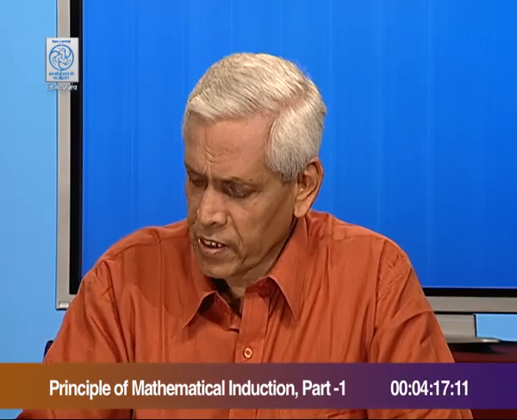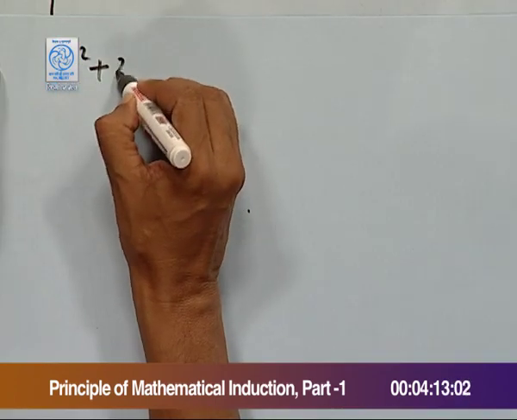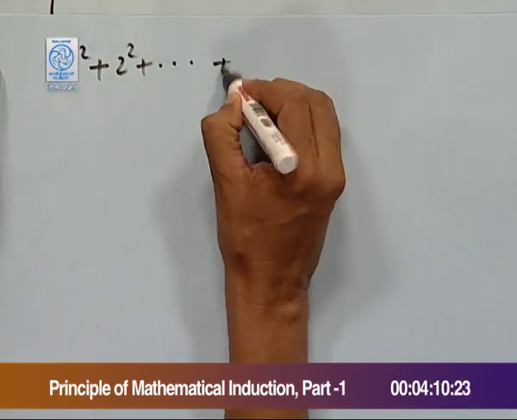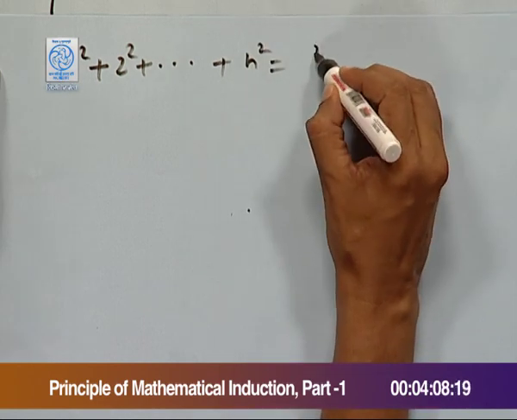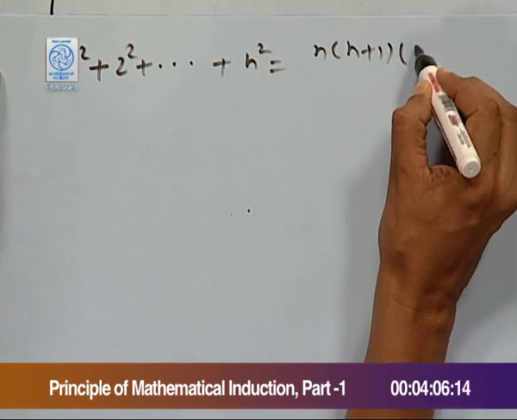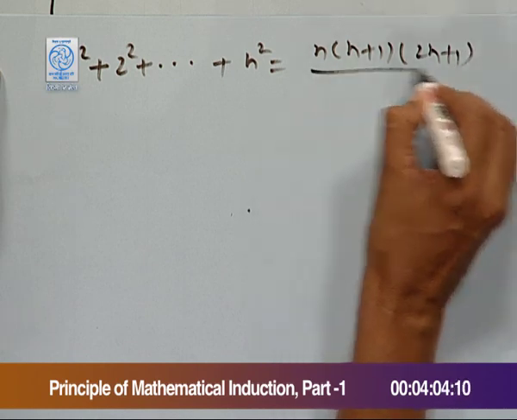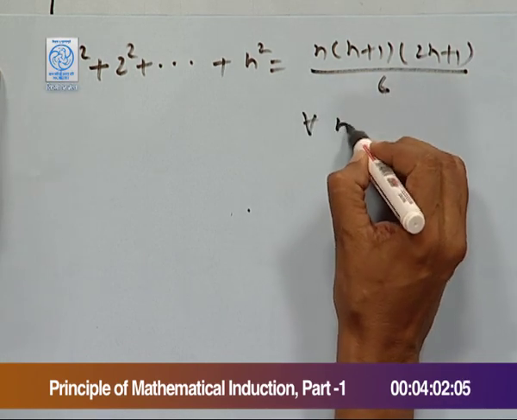This completes the second step, and hence we can say 1 square plus 2 square and so on up to n square is equal to n times (n+1) times (2n+1) by 6 for all n belonging to N.